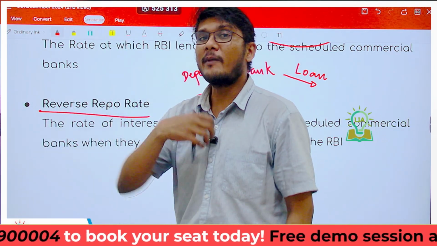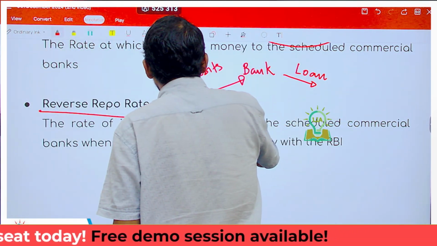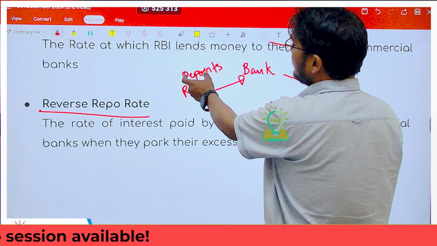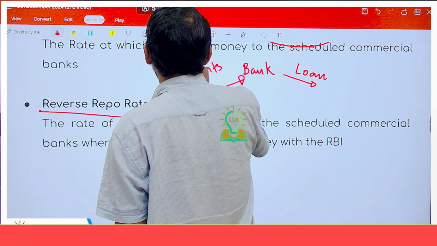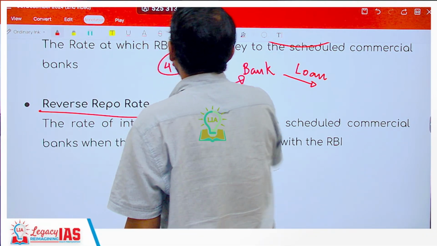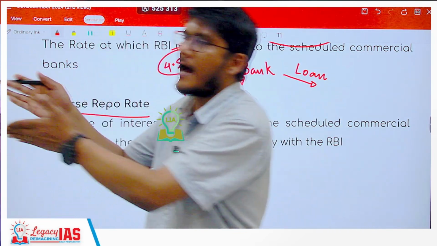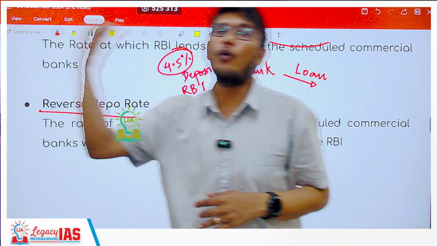Correct. Now this may not be enough because more and more people would want money. So the bank can take a loan from the RBI also. When we are doing a fixed deposit, we earn some percentage interest, let's say 4.5%. But when these deposits are not enough, the banks will turn towards RBI and ask RBI to give money to it, as in take a loan from the RBI.